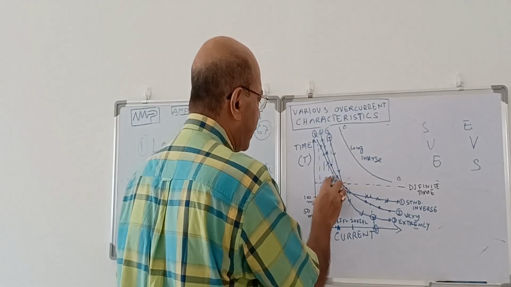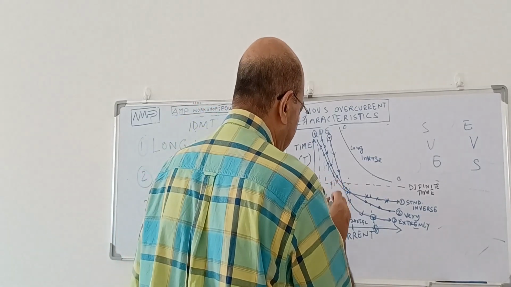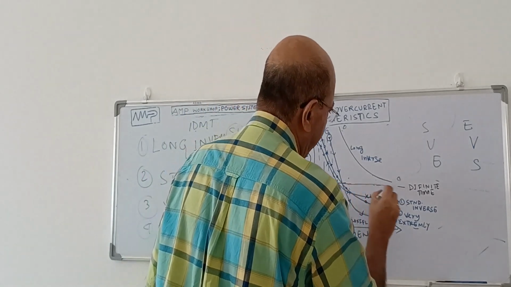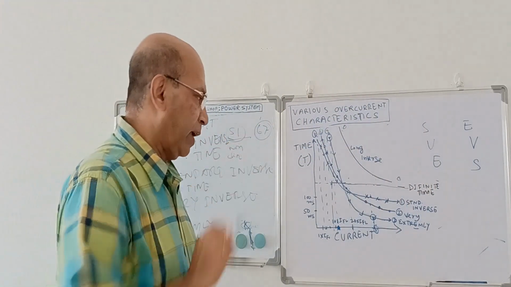So definite time characteristics depend on the current setting they give. Suppose 5 times current or 4 times current, it should operate. From 4 times onward, it operates always at a constant time. That is the definite time over current relay. These are the 5 characteristics I drew.